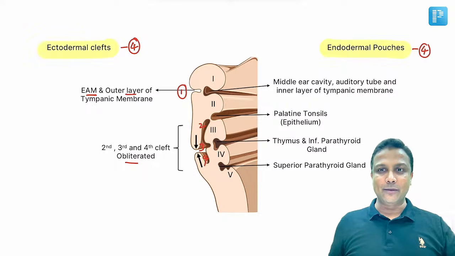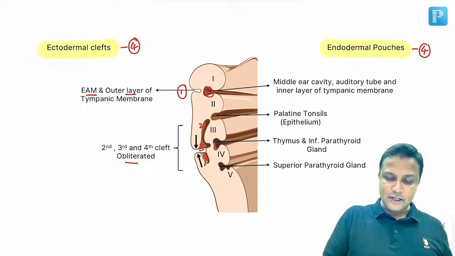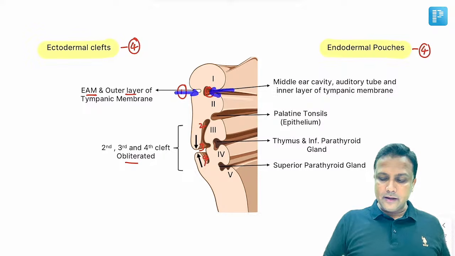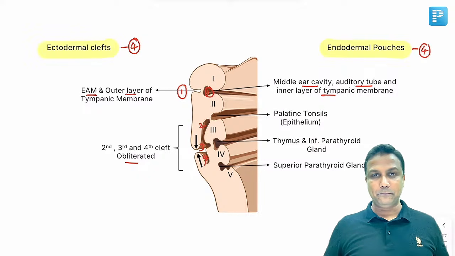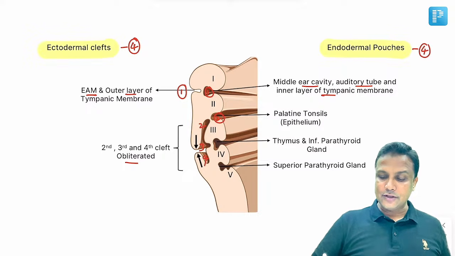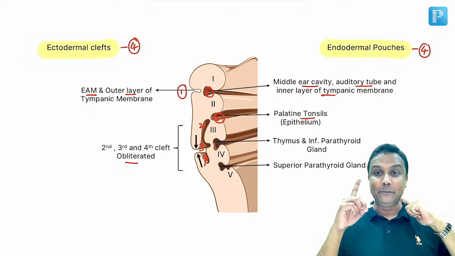Now welcome to endodermal pouches. The first endodermal pouch, from inside, if the external ear is here, obviously this one will be the middle ear. So it is going to form the middle ear cavity along with the eustachian tube, along with the inner layer of the tympanic membrane. The second pouch is the one which is going to form the palatine tonsil, a little lower down, but remember only the epithelium.